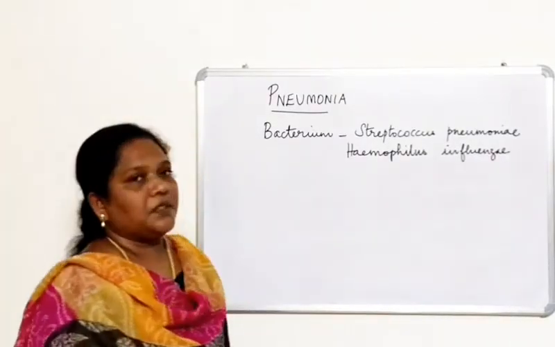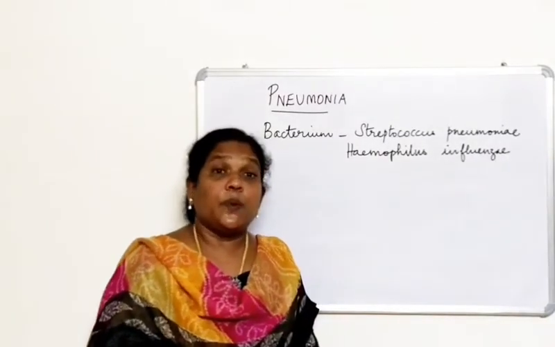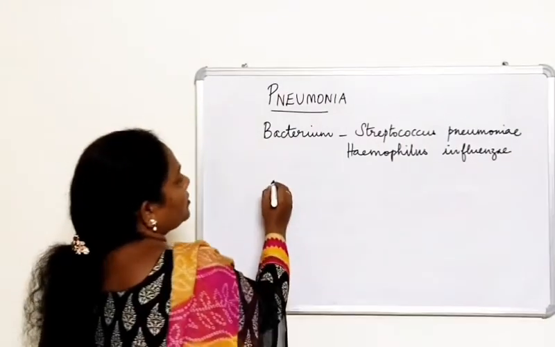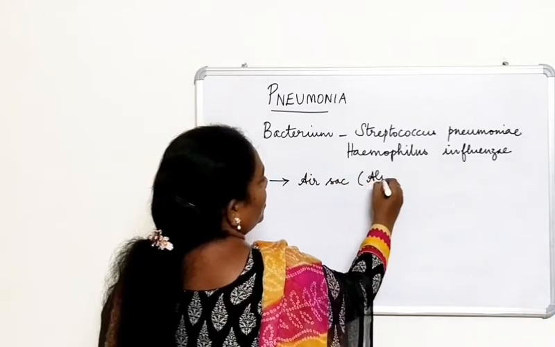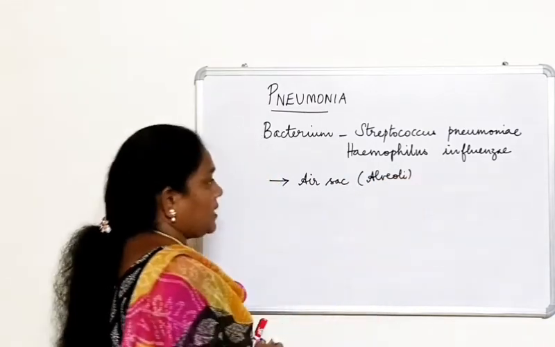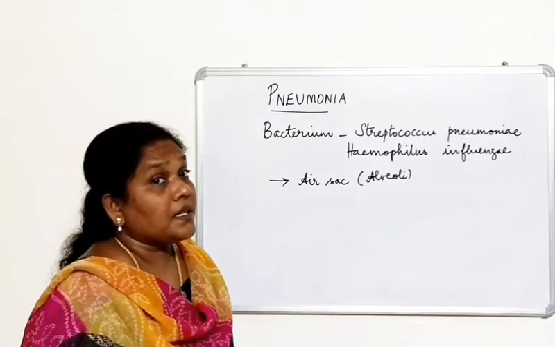Actually, this bacterium infects the lungs, and you have to know which part of the lungs. The part of the lung being infected is the air sac. What is this air sac otherwise called? Alveoli. Now where are the alveoli?